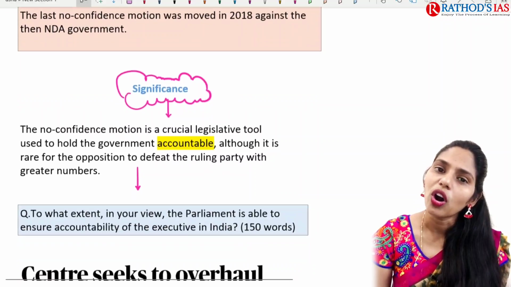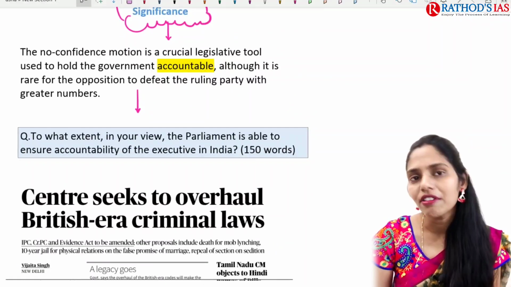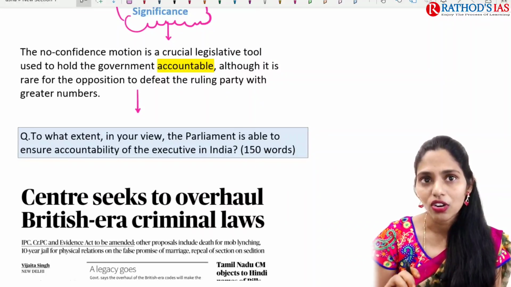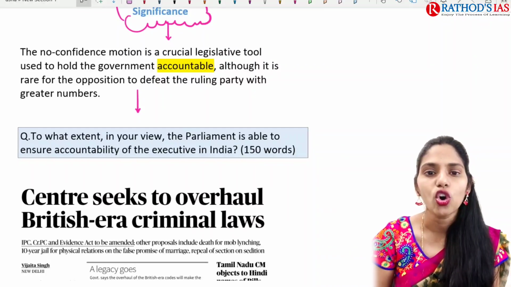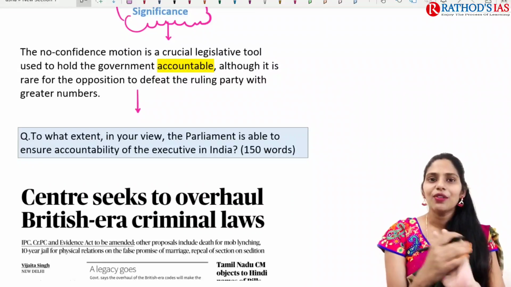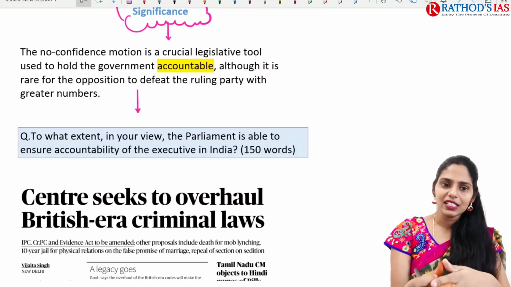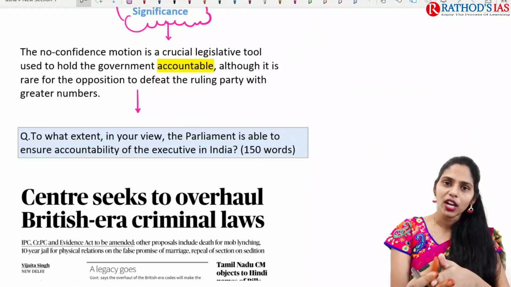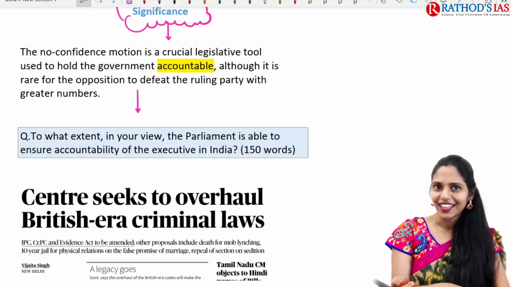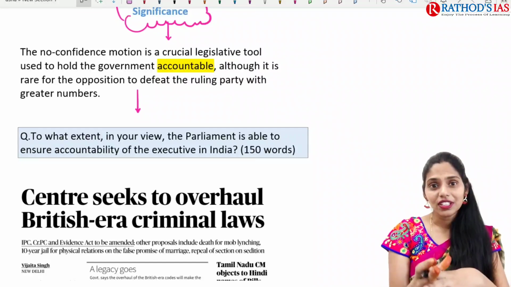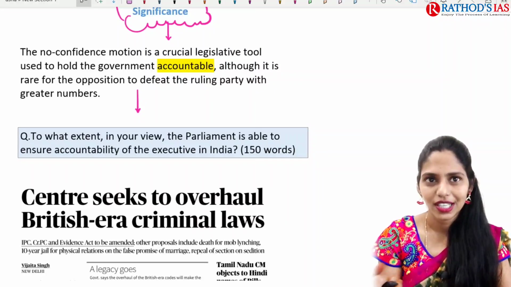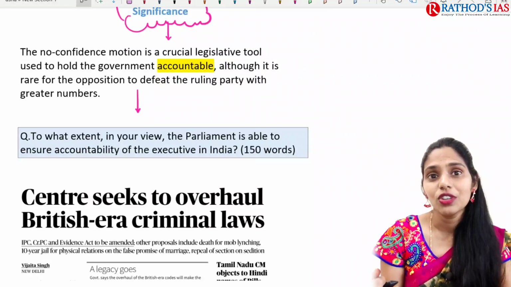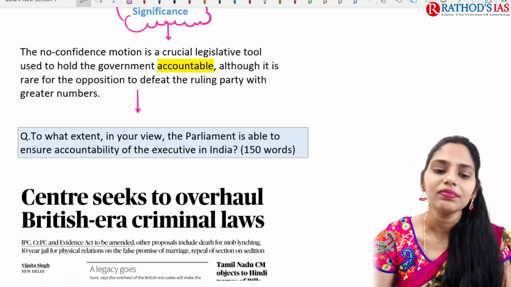If you are talking about the significance, in our Constitution, to make the government responsible and accountable, we have one motion, that is the no confidence motion. And I want to give you one mains question for practice: to what extent, in your view, is Parliament able to ensure accountability of the executive in India? Try to write an answer for this question and please post it in the comment box so that you will also get an evaluation. You have to write the answer within 150 words.